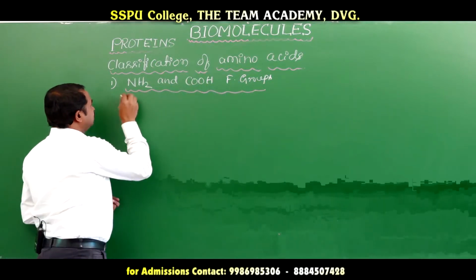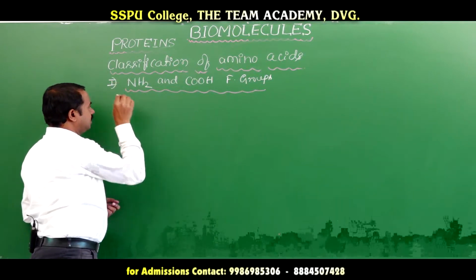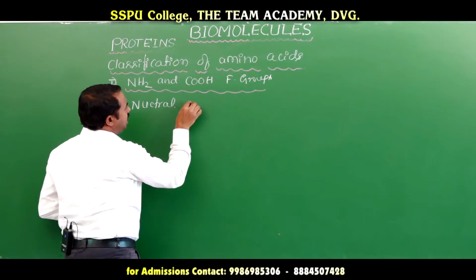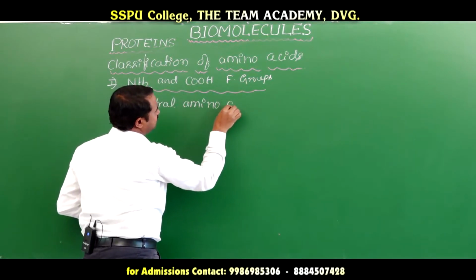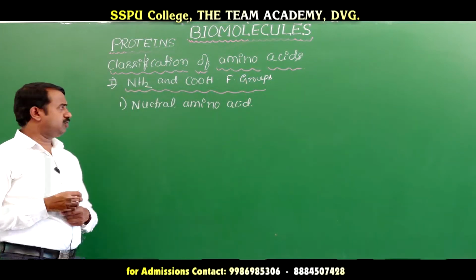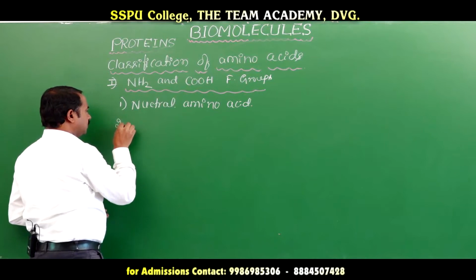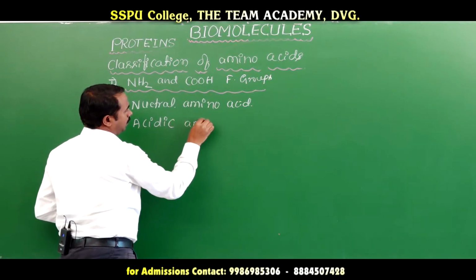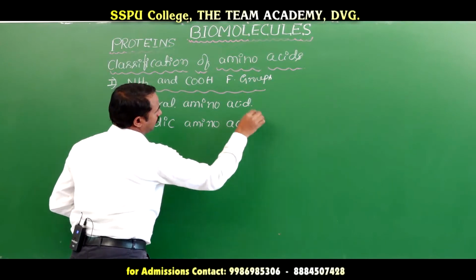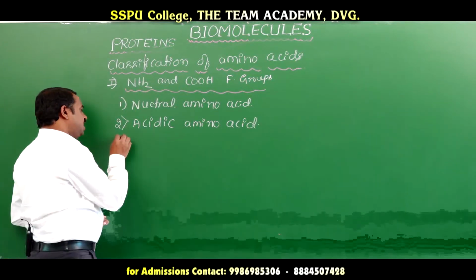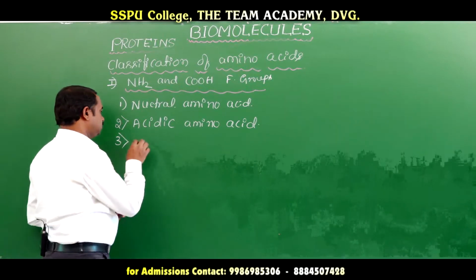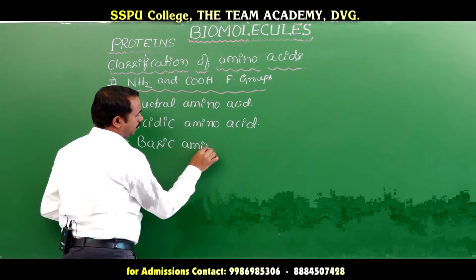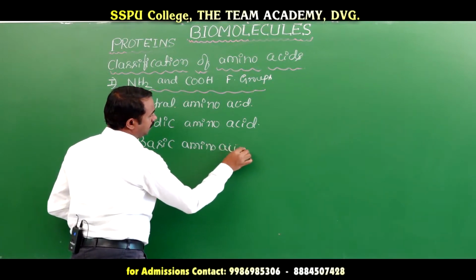Okay, first one, neutral amino acid. Second one, acidic amino acid. And the third one, basic amino acid.